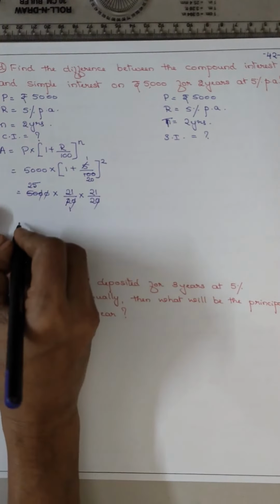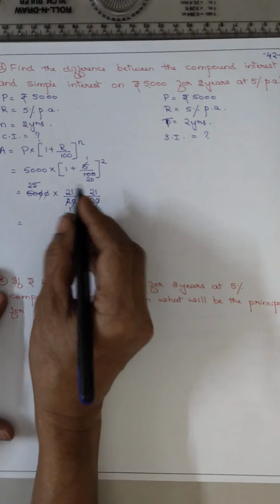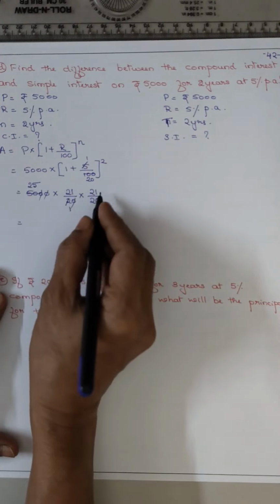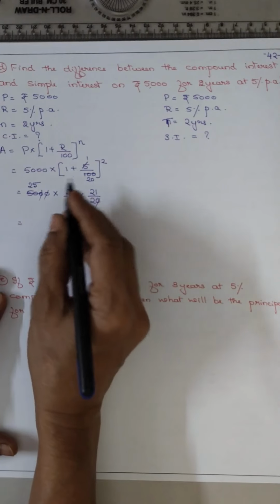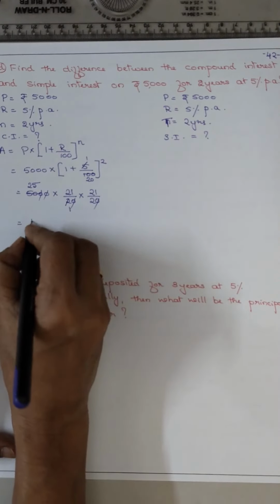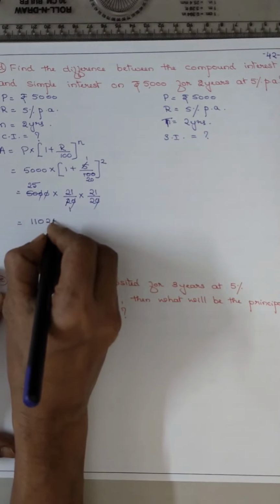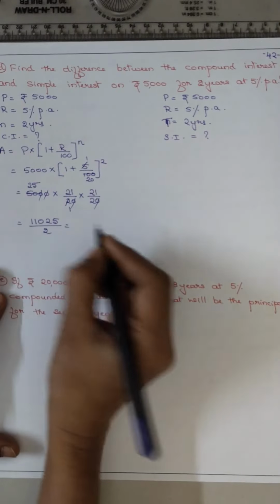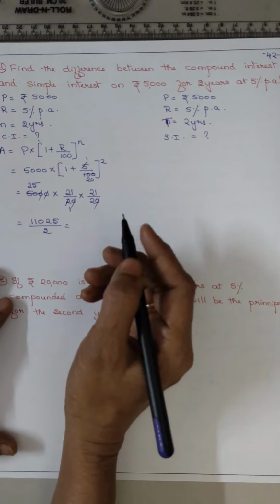That's all. Now multiply 21 into 21 into 25. 21 21s are 441, into 25. You will get 11025 upon 2. Don't forget this, the denominator is 2.